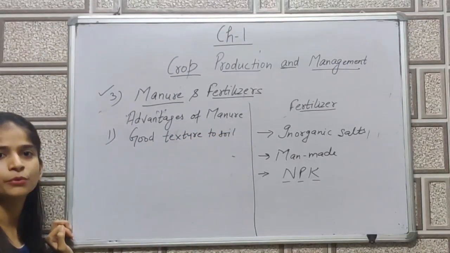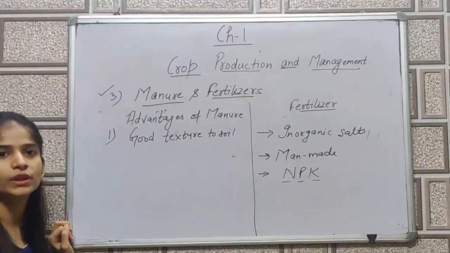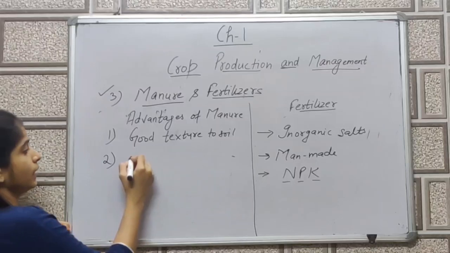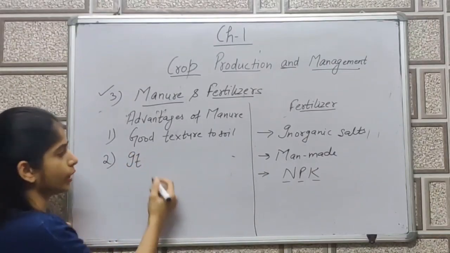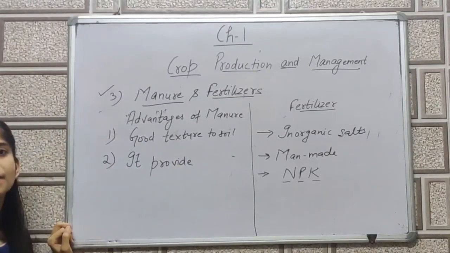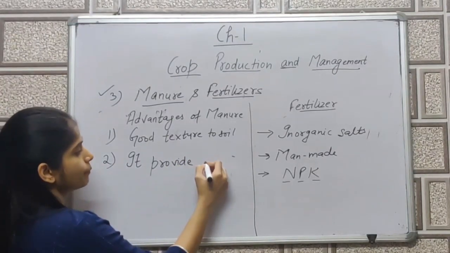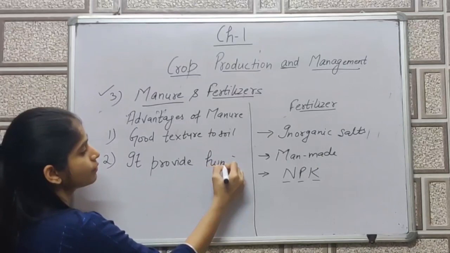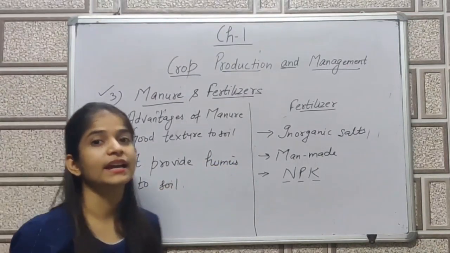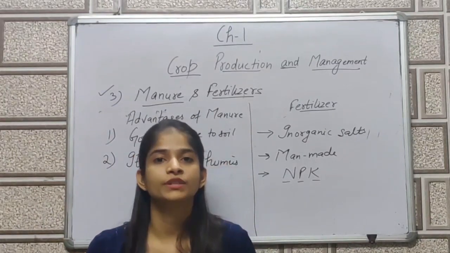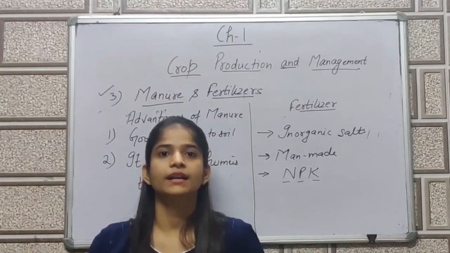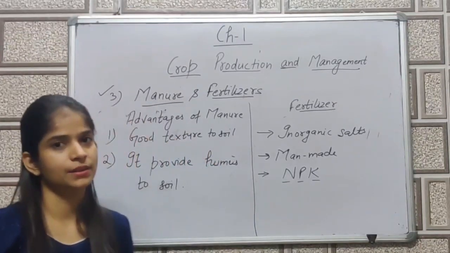Good texture से soil porous होगी और easily उसमें water holding capacity increase होगी. Second, it provide humus to the soil. Humus is very good, like it will help in better development of the plant. And it is organic in nature, so obviously the crop which will grow is good for us. It will have good nutrients and the crop will be best.